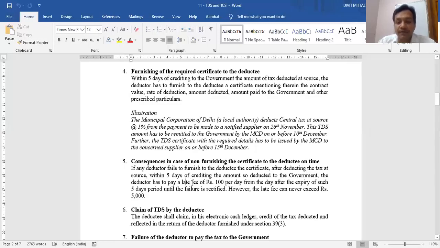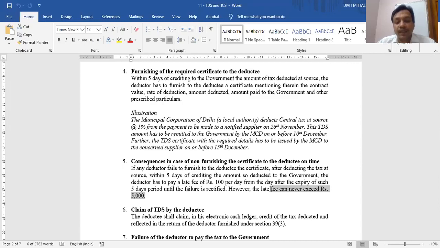Late fee is 100 per day. So till I issue this certificate, 100 per day is the late penalty which I have to pay to the government of India. But one thing to be noted is that the maximum penalty or fee can never exceed 5,000. So even if there is a delay of 3 months in issuing this certificate, the penalty will not be computed on the number of days, because in 3 months, assuming 90 days, 100 per day becomes 9,000. But maximum fee will be 5,000.